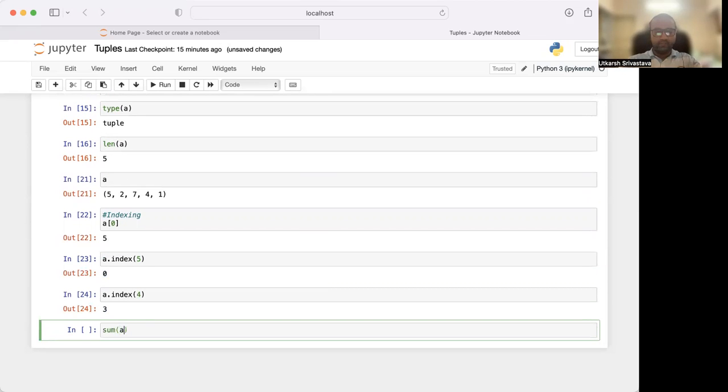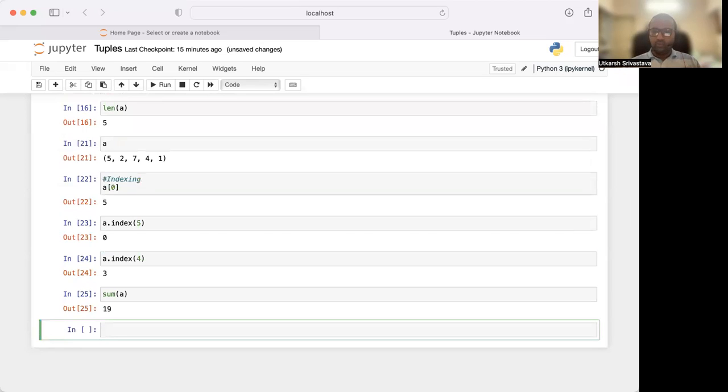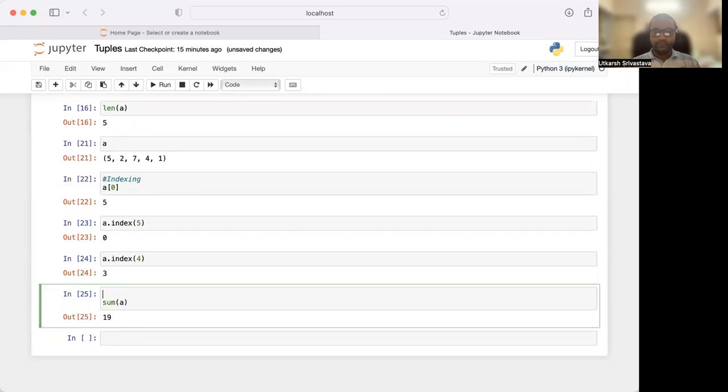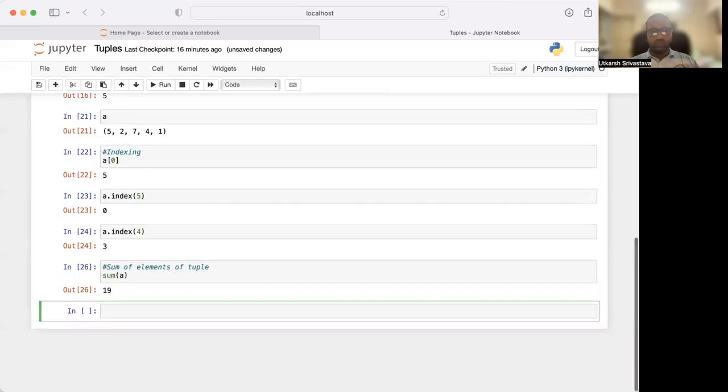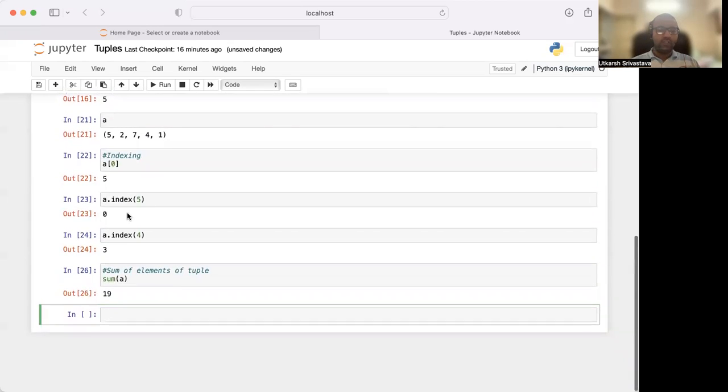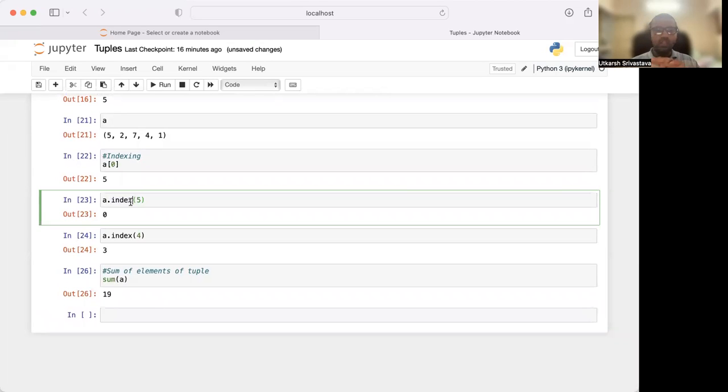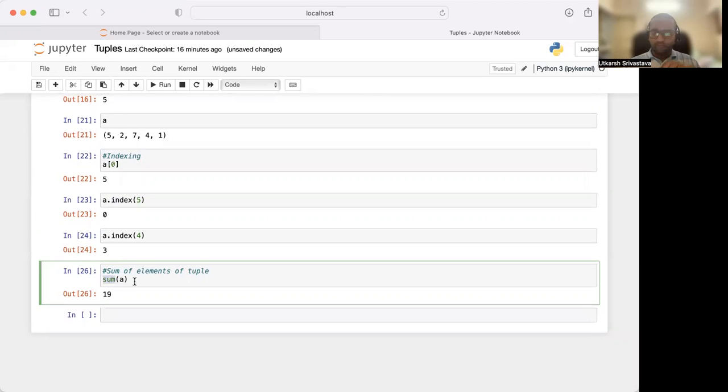Now if I write sum of a, it is also going to give me the sum of all the elements of the tuple. The type command will work, the a dot index function will work, and the sum function will also work.